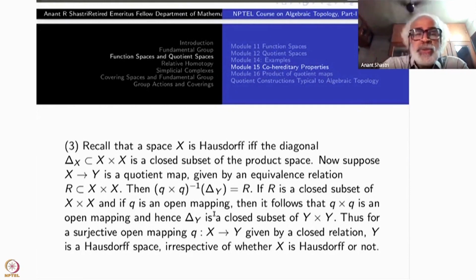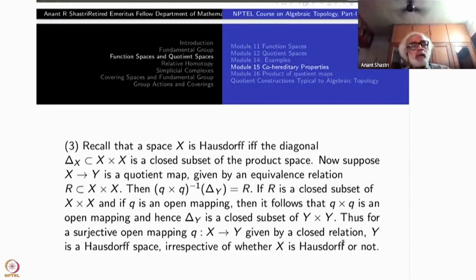So the product topology on Y cross Y is a quotient topology from X cross X. In general, first you take the product, then take the quotient, or the other way around, they don't commute with each other. These two operations don't commute with each other. That is the problem. So for open mappings, we have solved this problem.